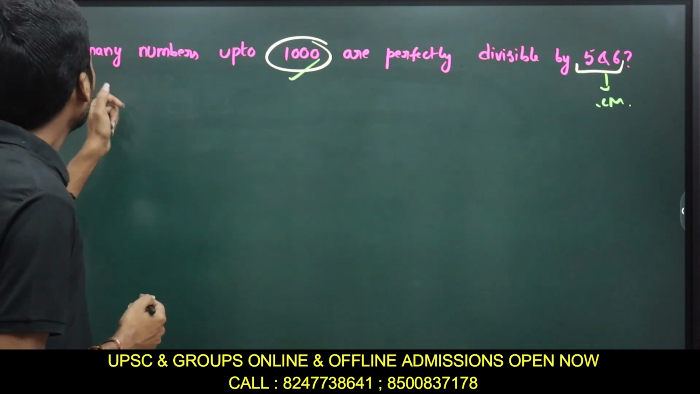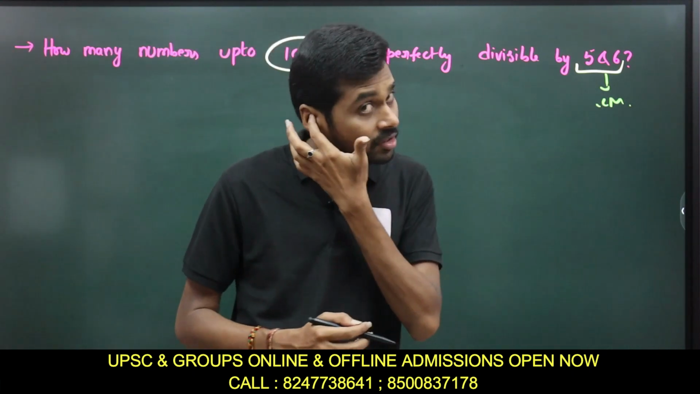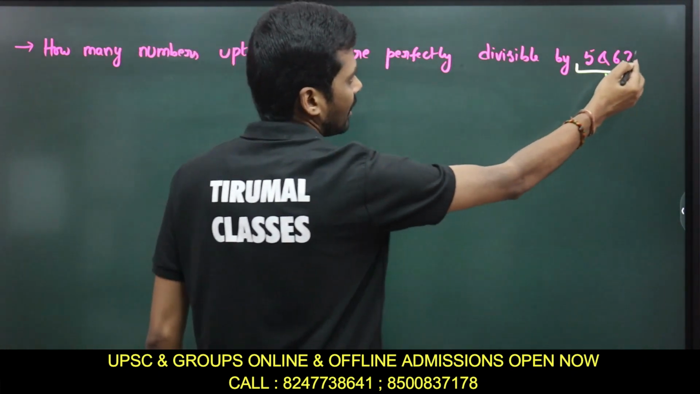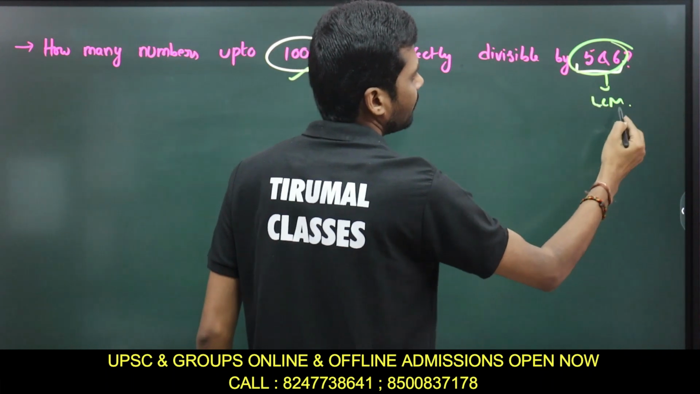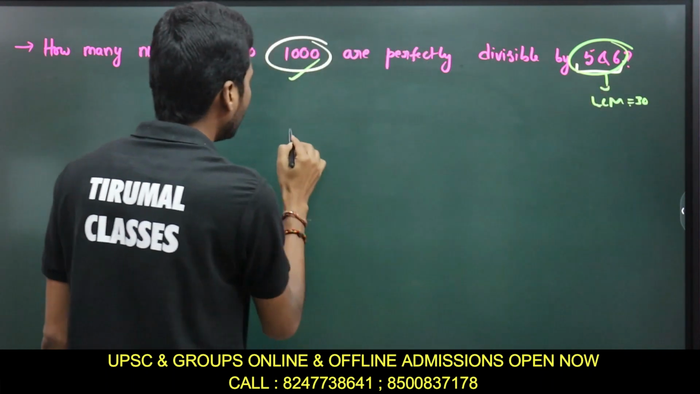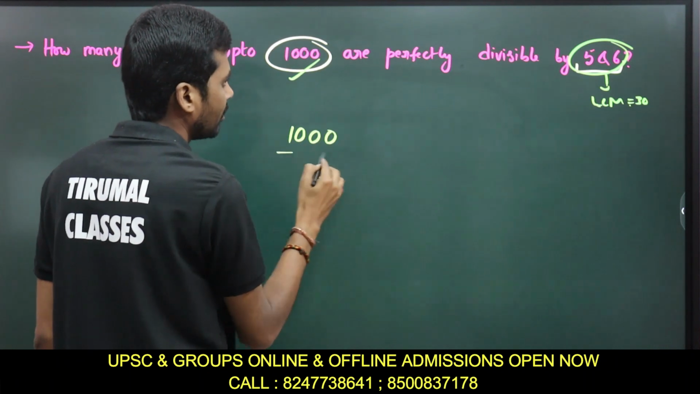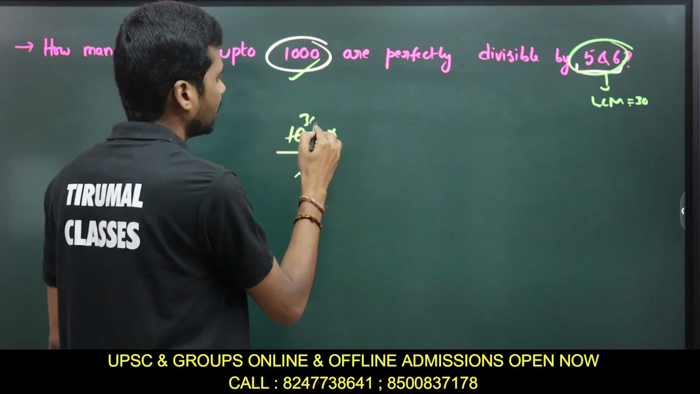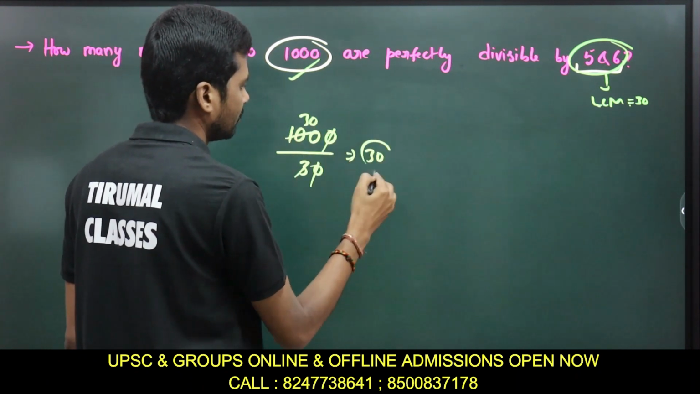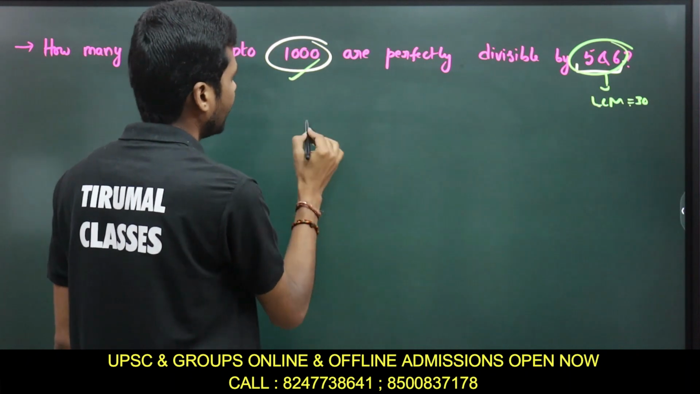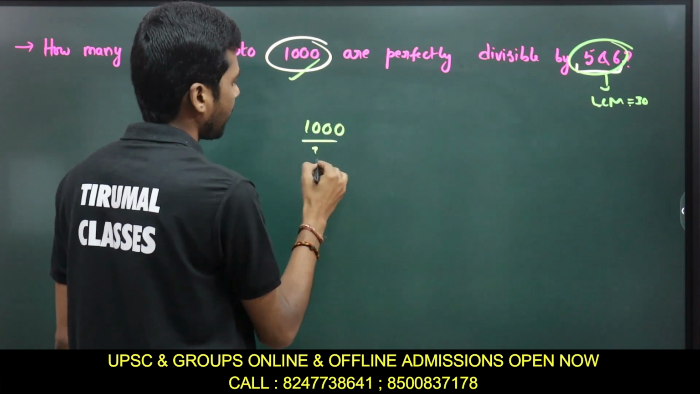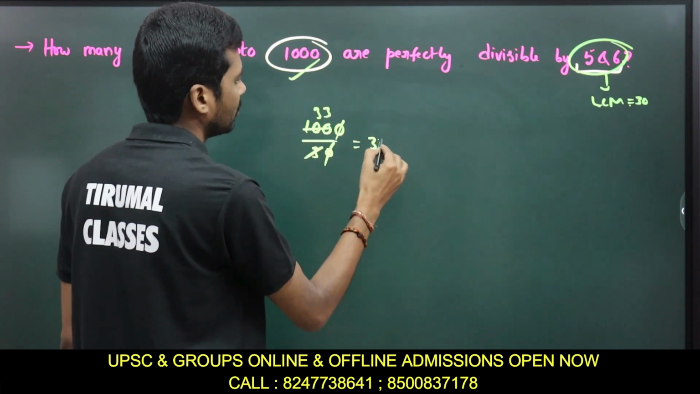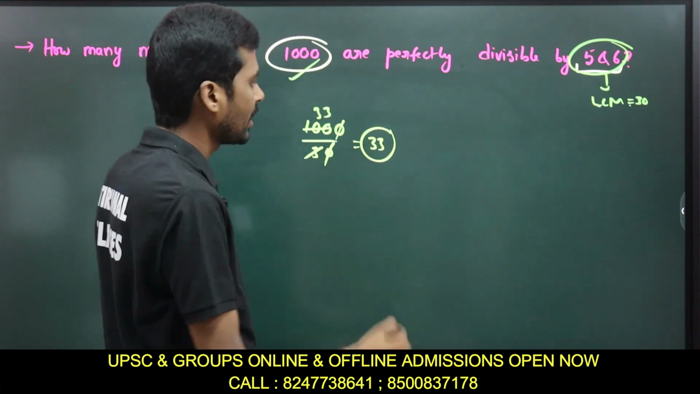How many numbers up to 1000 are perfectly divisible by 5 and 6? First you find the LCM of 5 and 6. What is the LCM? 30, right? Now you divide 1000 by 30. So 0 and 0 cancel, 3 3s are 33. So the final answer is 33.